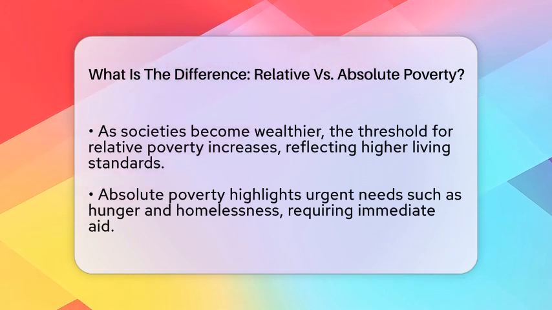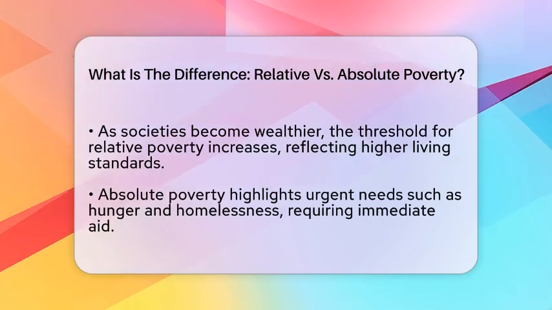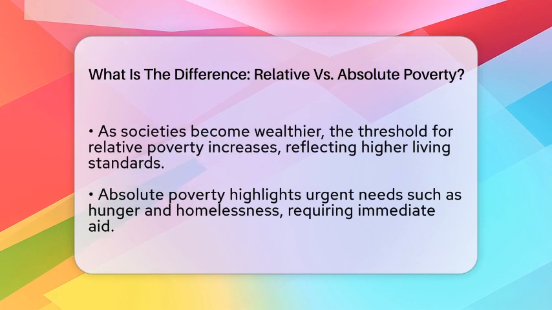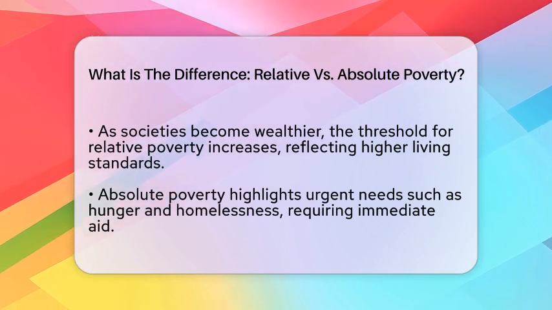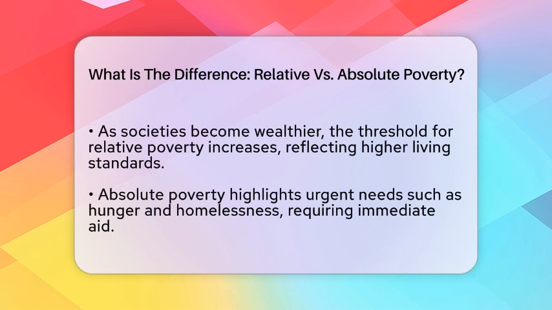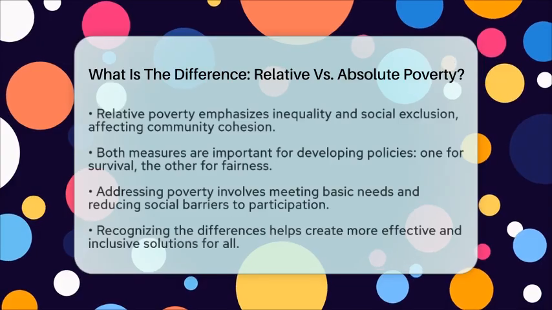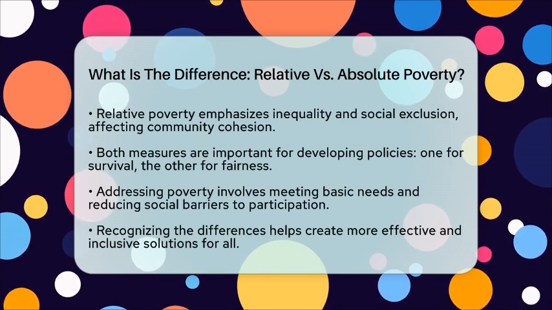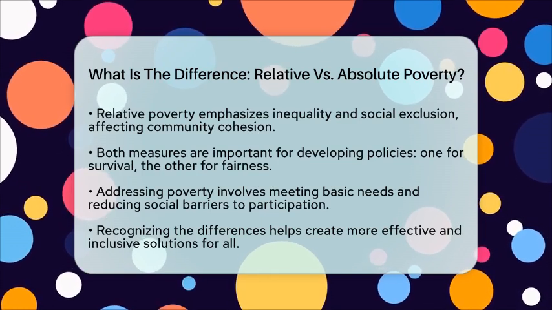Understanding these differences helps us see why some people need immediate aid to survive while others face social exclusion. Absolute poverty highlights urgent needs and the fight against extreme deprivation, which is key for addressing homelessness and hunger. Relative poverty draws attention to inequality and social fairness, which affects community health and cohesion.